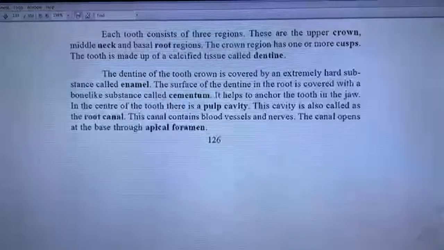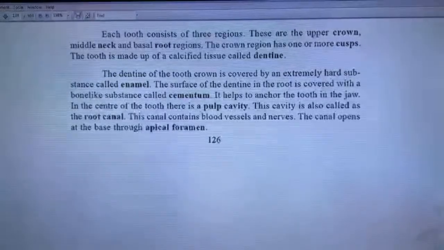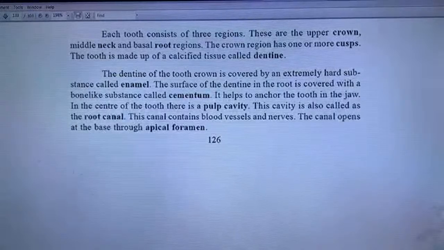The tooth is made up of a calcified tissue called dentine. The dentine of the tooth crown is covered by an extremely hard substance called enamel. The surface of the dentine in the root is covered with a bone-like substance called cementum. It helps to anchor the tooth in the jaw.